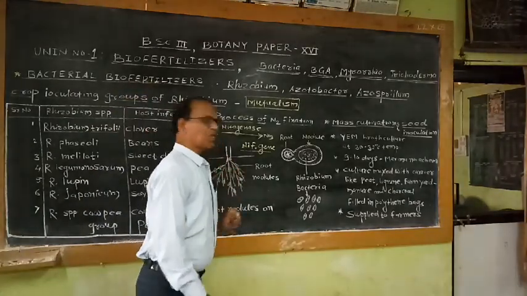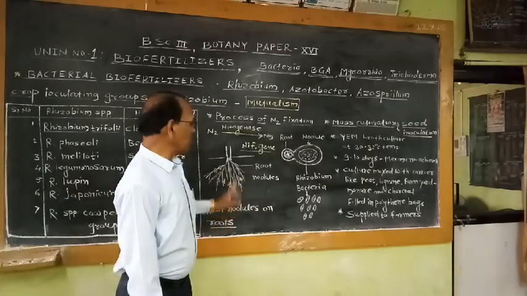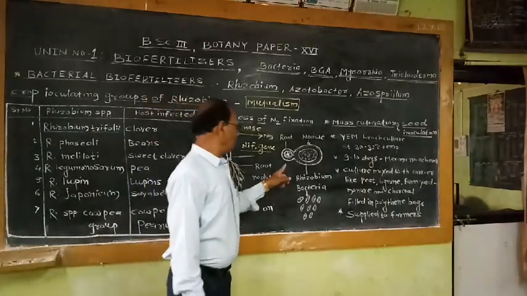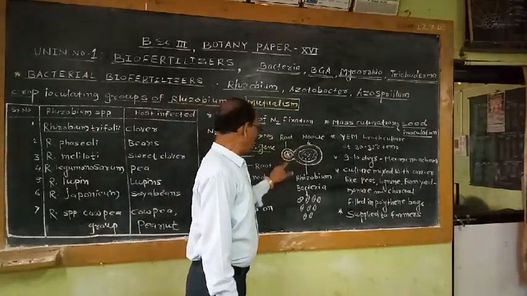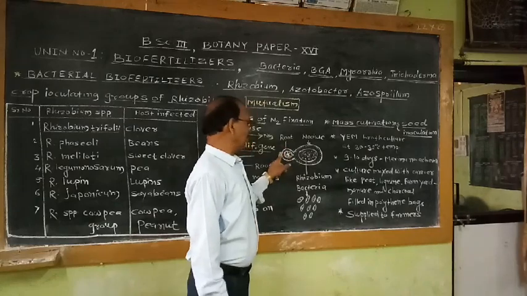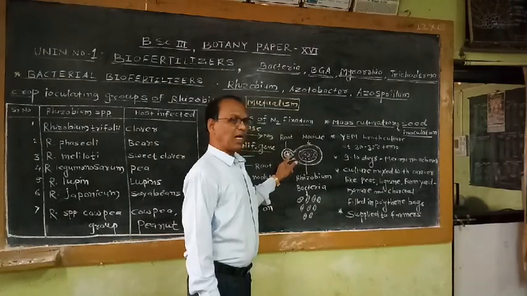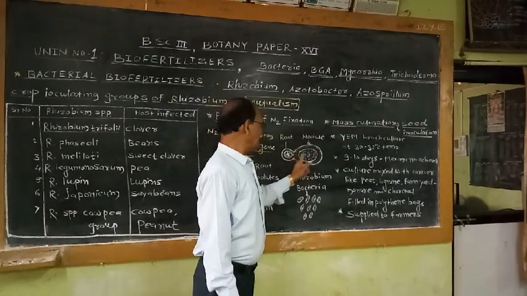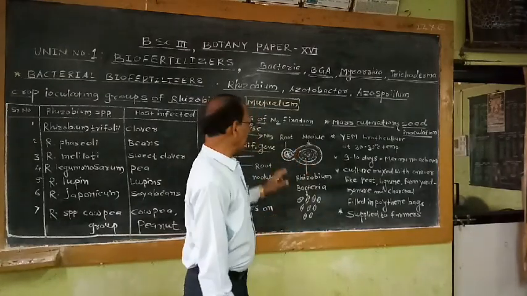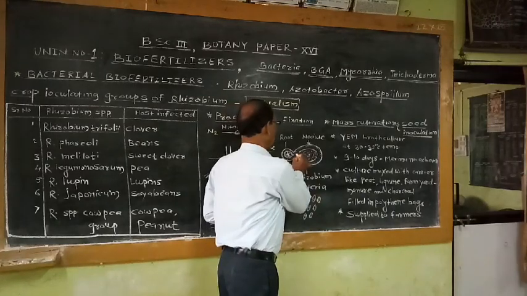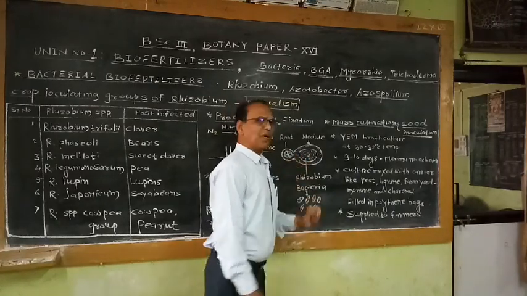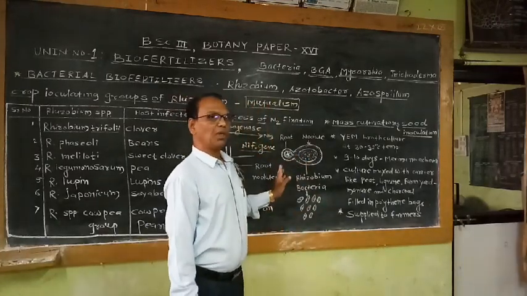So if we take the transverse section of this root nodule and observe under the microscope, we can easily see this is the portion of root showing different layers: epidermis, hypodermis, cortex, endodermis, and central conducting tissue strand. And this conducting tissue strand of the root is connected with the conducting tissue strand of the root nodule. So a root nodule is a button-like, knob-like structure arising from the root.